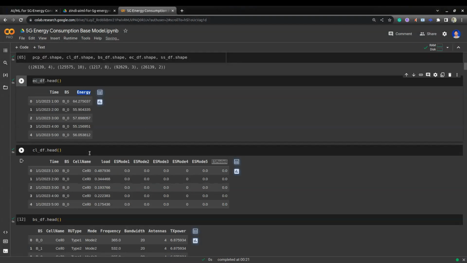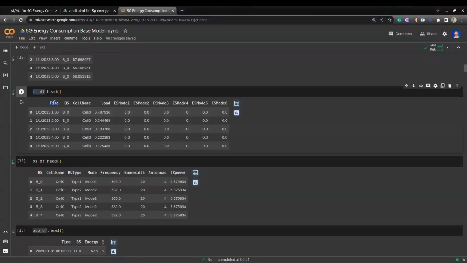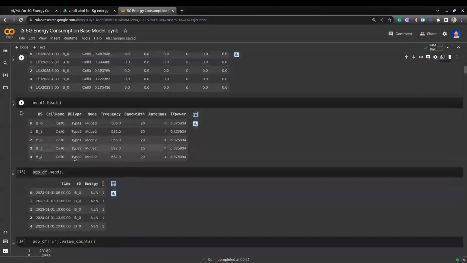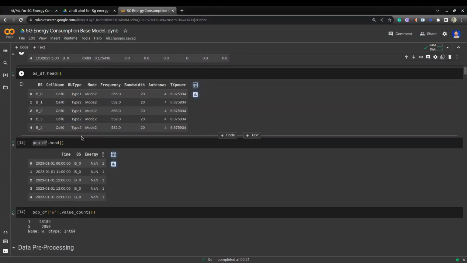Next, we'll look into the cell level data. There you can see they provided timestamp, base station, cell name, load, energy saving modes from 1 to 6. Now we'll look into base station data. Here they provided base station, cell name, RU type, mode, frequency, bandwidth, antennas, TX power.